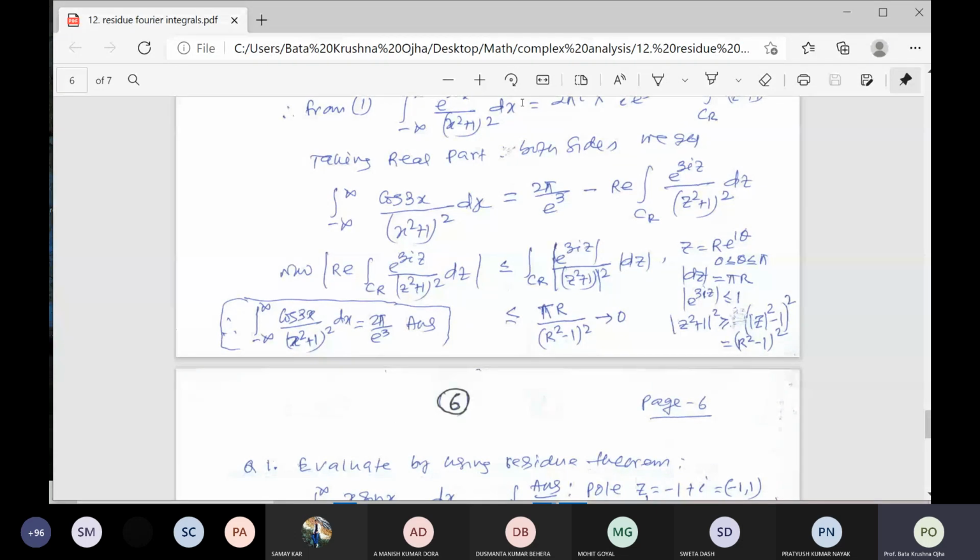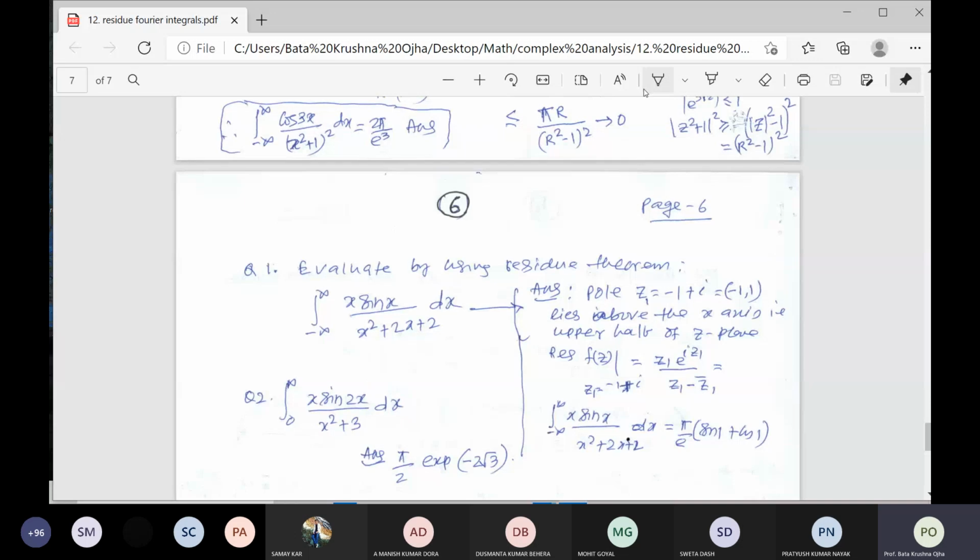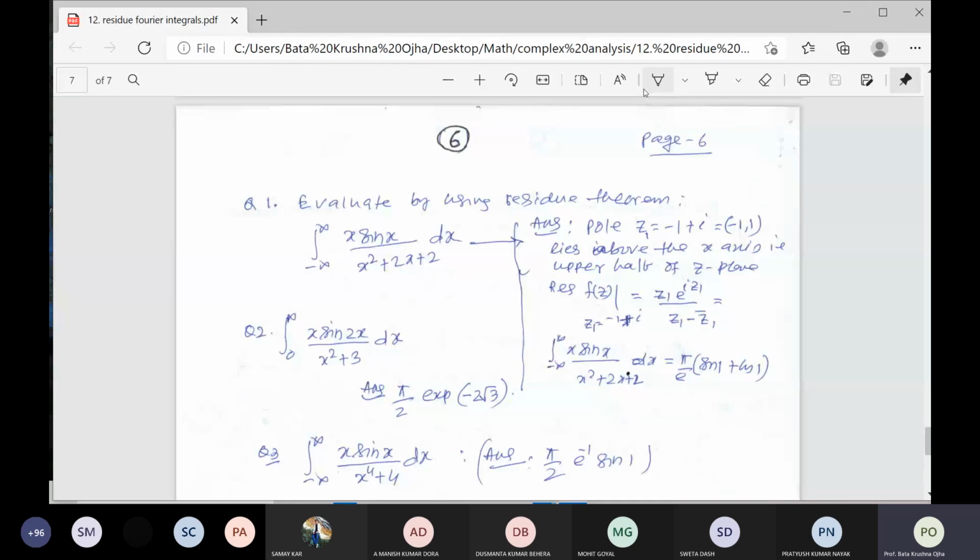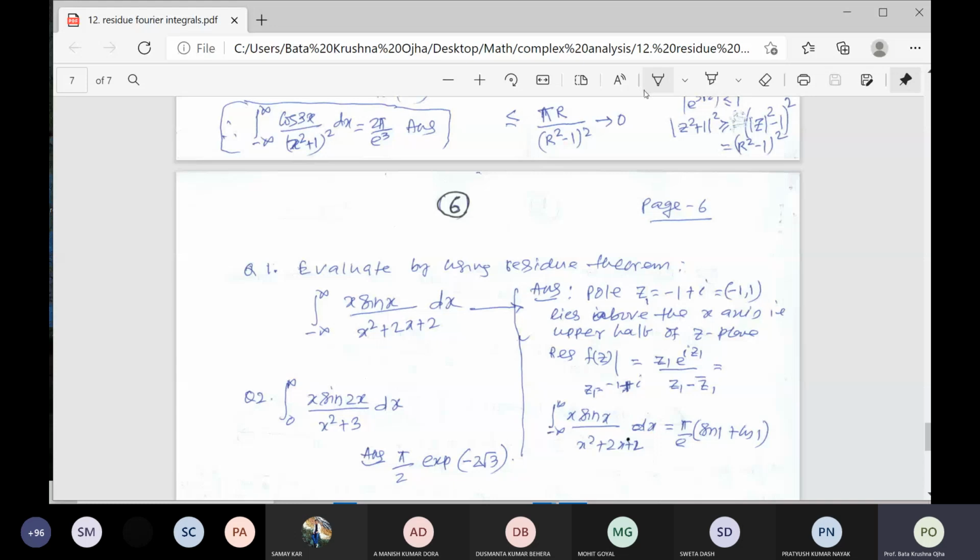What is z? z is equal to r e to the power i theta, right? Mod of r e to the power i theta into mod of e to the power iz. So mod of r e to the power i theta means only r, because the mod of e to the power i theta is always 1, because it is cos theta plus i sin theta.